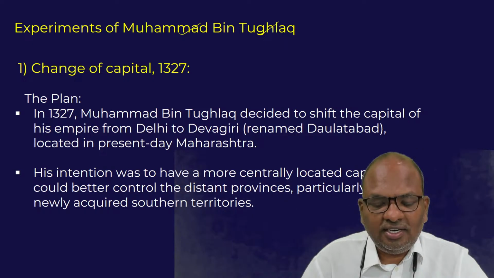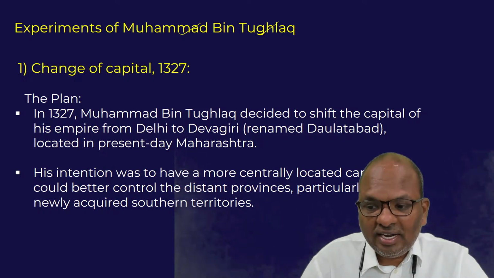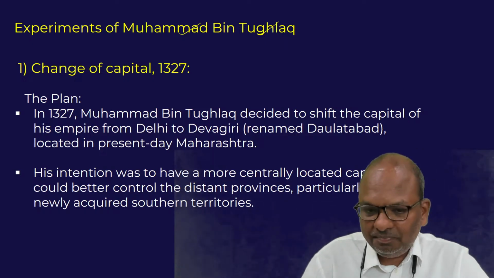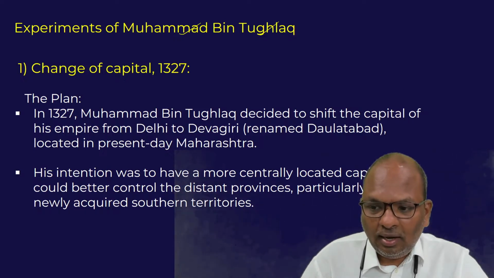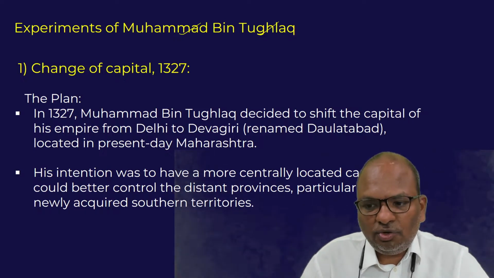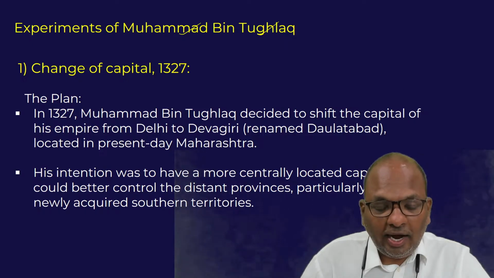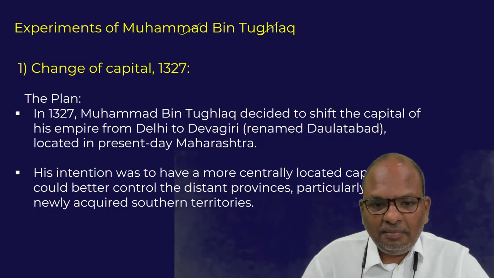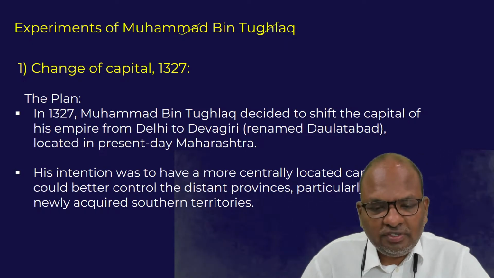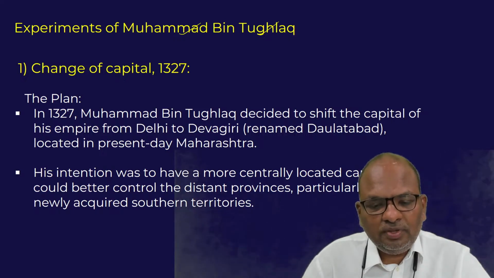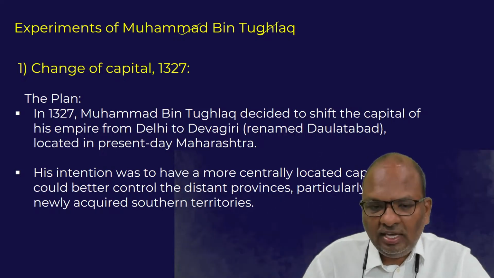They resulted in a great financial strain to his kingdom. Those experiments are said to have caused great hardships to the people, and ultimately the failure of his experiments is held to be one of the reasons for the eventual fall of the Tughlaq rule.